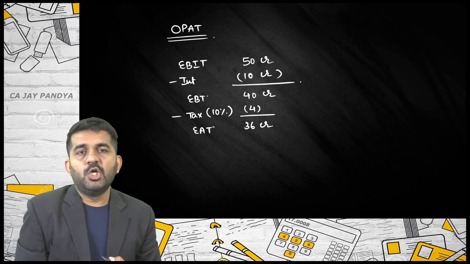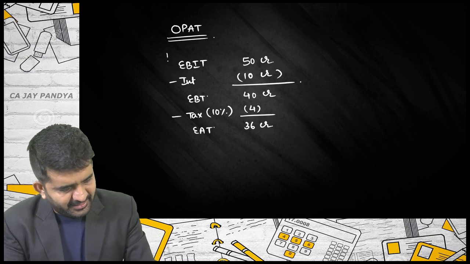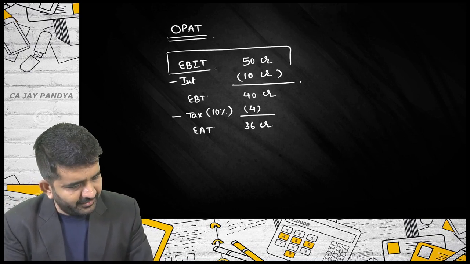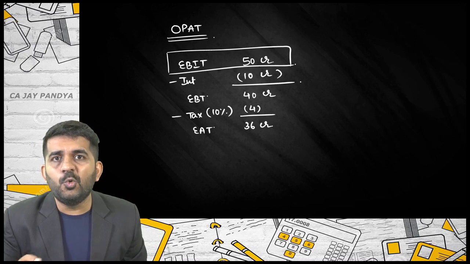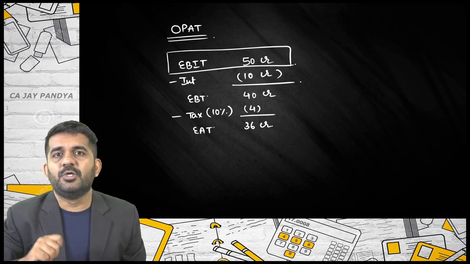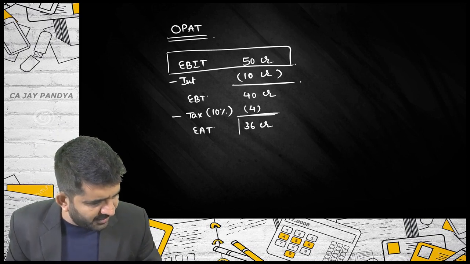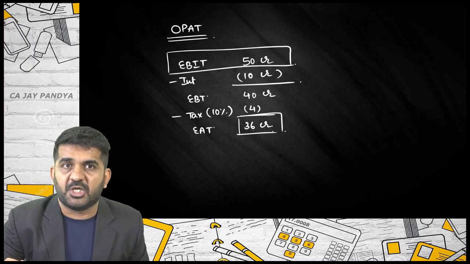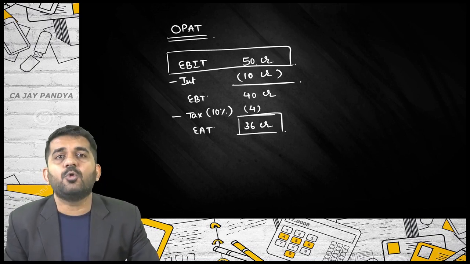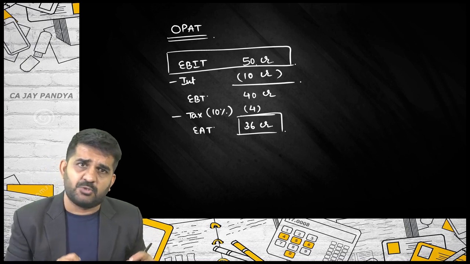Is it alright? So which profit should be taken? This. Why? This profit is available to equity shareholders, to debenture holders, to preference shareholders. Is it all? This profit is not available to debenture holders. It is available only to preference shareholders and equity shareholders. But this 50 crore rupees of profit is available to equity, preference as well as debenture holders.